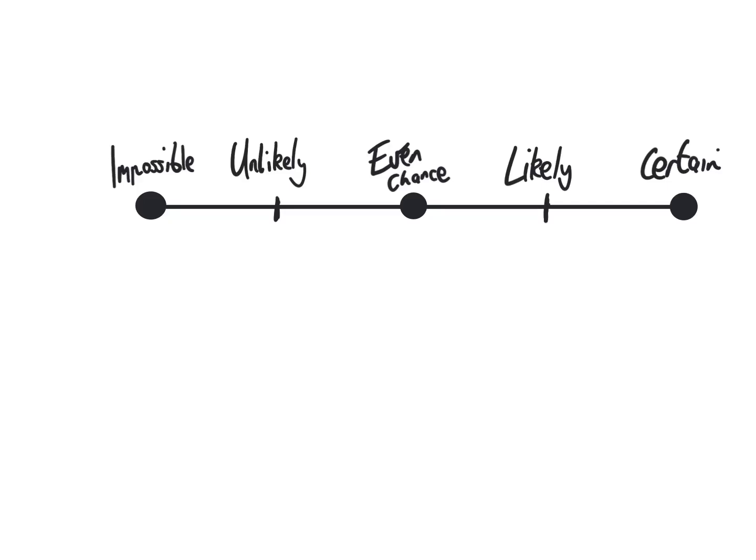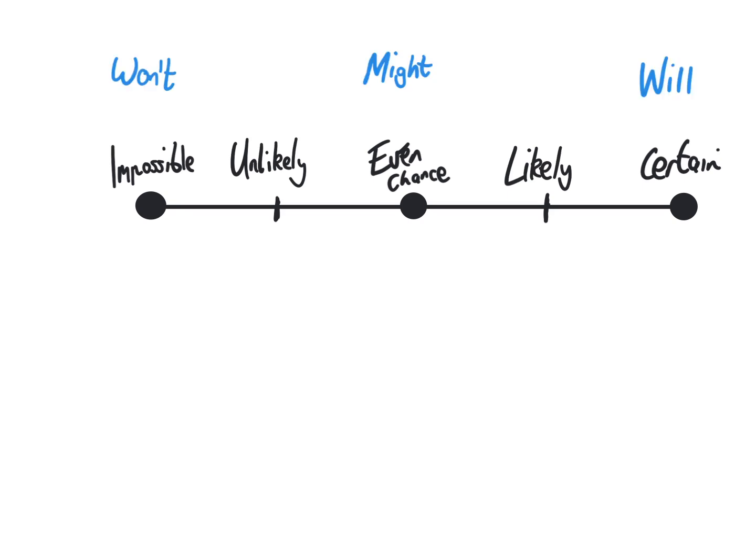The likelihood of an event occurring falls on the chance line. It falls anywhere between impossible and certain. We know that an event can be from impossible to unlikely to even chance to likely to certain. An event, or the likelihood of an event, falls somewhere on this line.